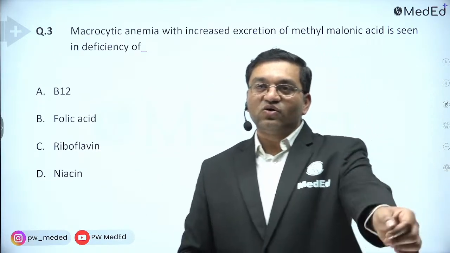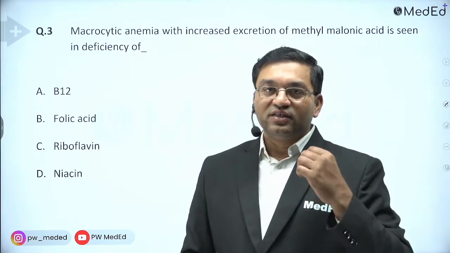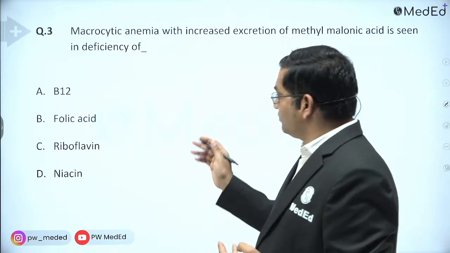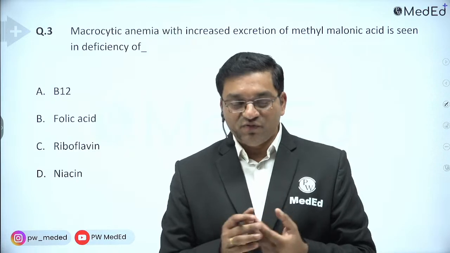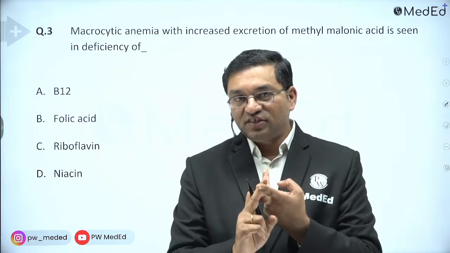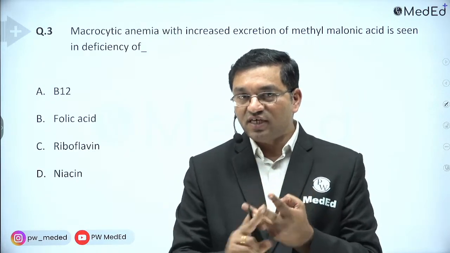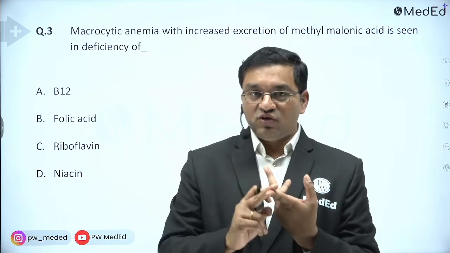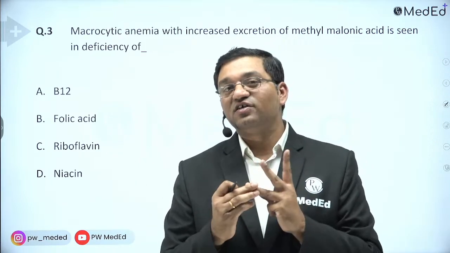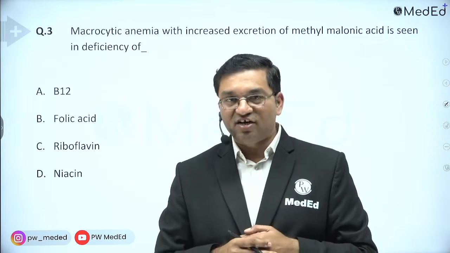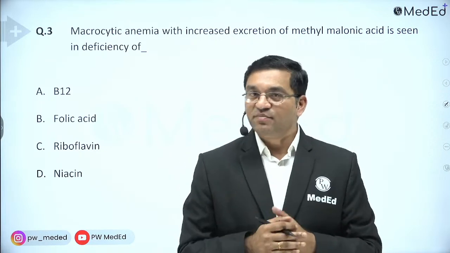There are 3 causes of megaloblastic anemia as far as biochemistry is concerned: folate deficiency, B12 deficiency, and the third one is orotic aciduria, which is a defect in pyrimidine metabolism.